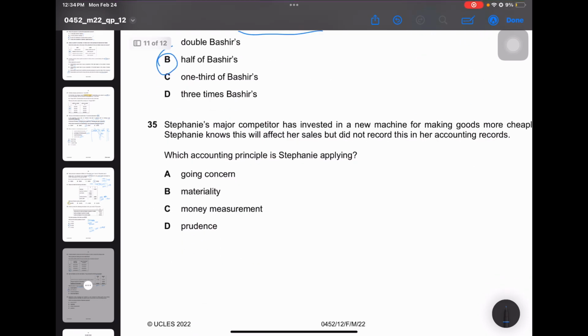And last question, Stephanie's major competitor has invested in a new machine for making goods more cheaply. Stephanie knows that this will affect her sales but did not record this in her accounting records. Which accounting principle is Stephanie applying? Money measurement. Because you are not supposed to include anything that is not in monetary terms in your accounting records, and that is the money measurement principle.